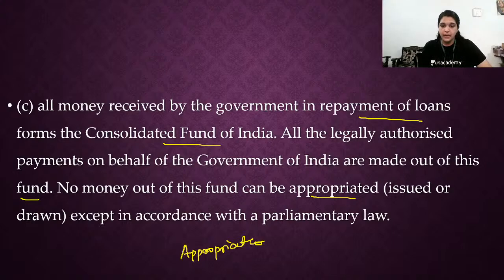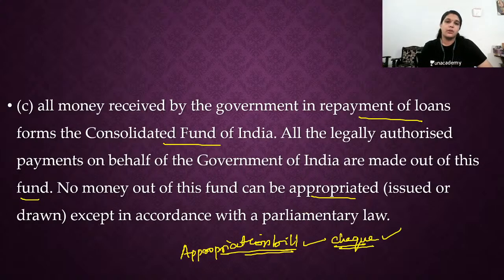Without passing an appropriation bill, no money can go out of the Consolidated Fund. This appropriation bill is like a token, like a checkbook. Using this only, money can go out of the Consolidated Fund of India. If there is any statement, which of the following is a must to take the money out of the Consolidated Fund? Appropriation Act. Okay, it's a parliamentary law, the same way the bill is passed.